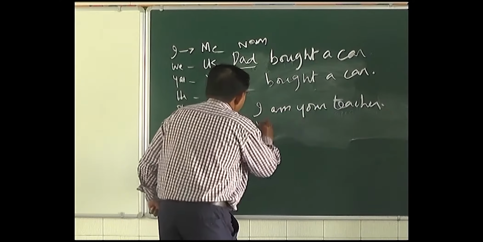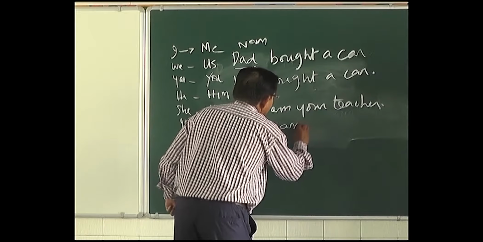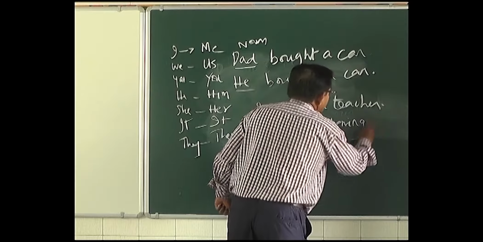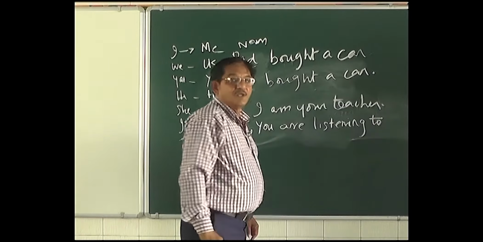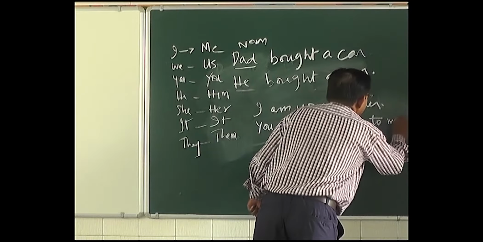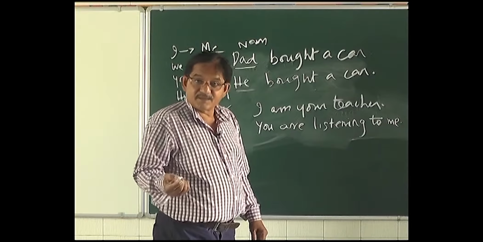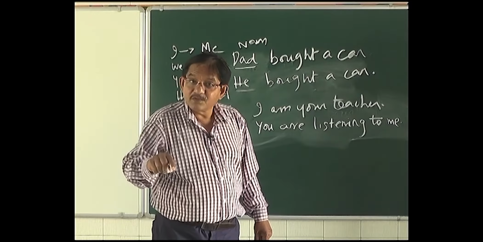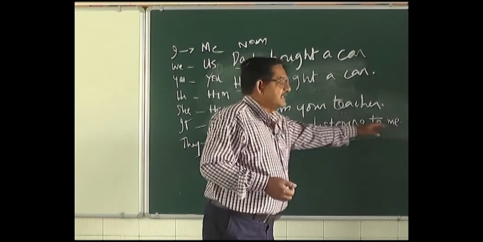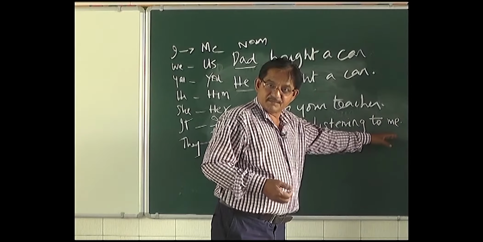But you are listening to me, not I. I am your teacher, you are listening to me, because I is the subject form and me is its object form.